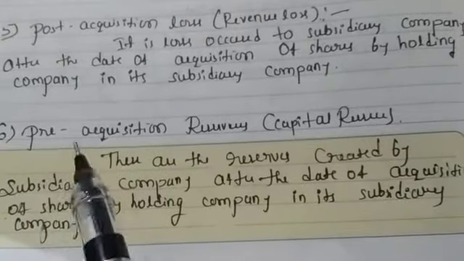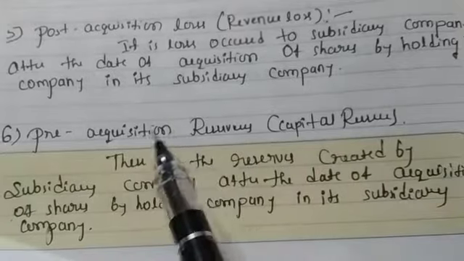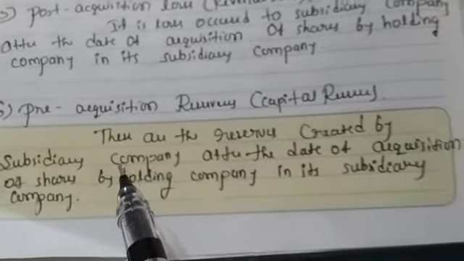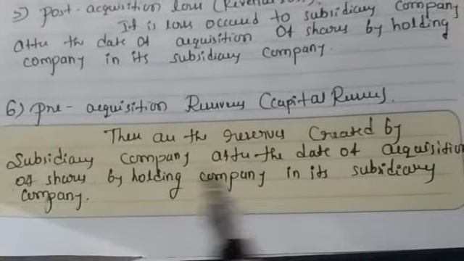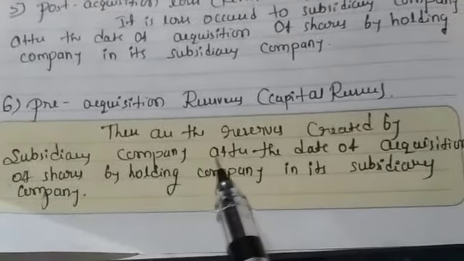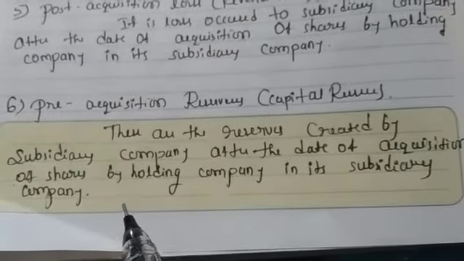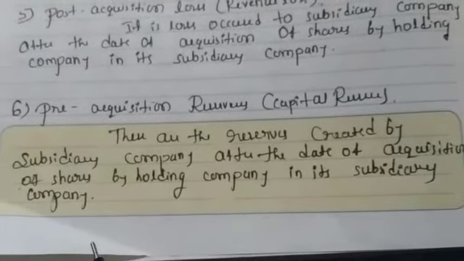Whatever word uses pre, all those things are related to capital, and whatever is post-acquisition is related to revenue. Post-acquisition reserves are the reserves created by the subsidiary company after the date of acquisition of shares by the holding company in its subsidiary company.